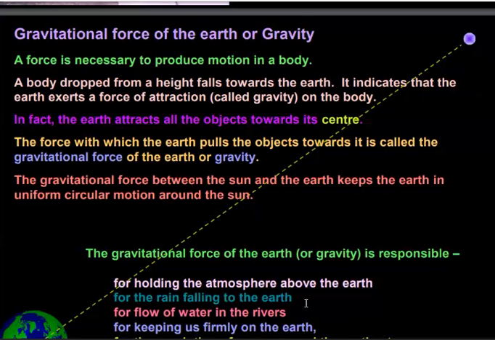Now, the flow of water in the river is also because of the gravitational force of the earth. A river flows from high altitude to low altitude.